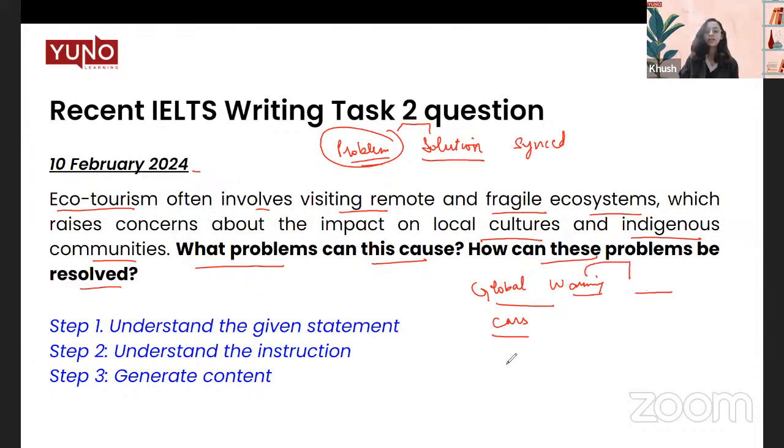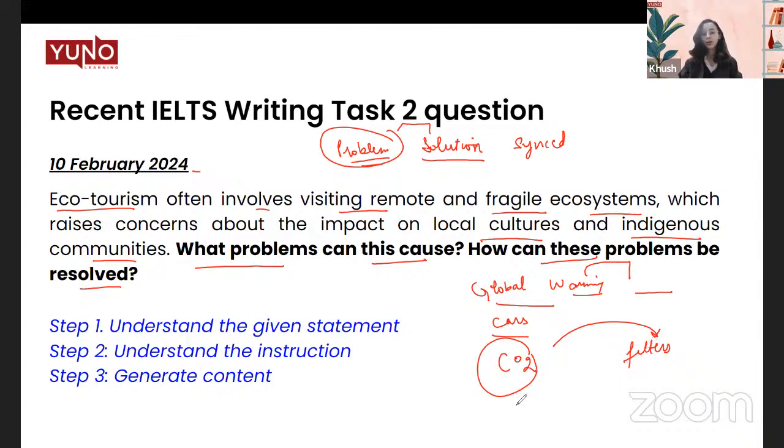If I talk about how cars emit CO2, then we can talk about filters. These are filters that you can install in your cars, which filter some of the impurities that are thrust back into the environment. So this is what I'm talking about. Whenever we are talking about a problem, the solution has to be within its ambit. The solution has to address the problem that you've talked about. It cannot be something else.